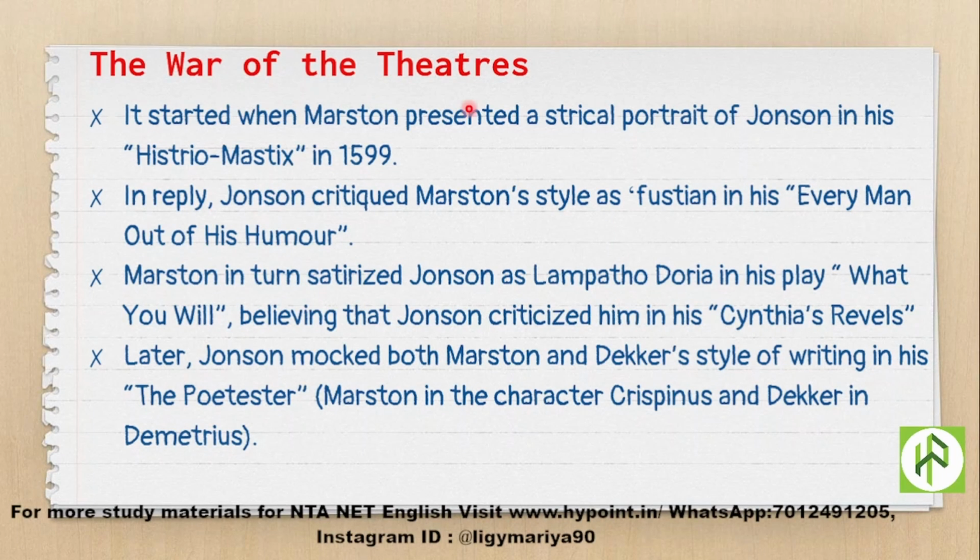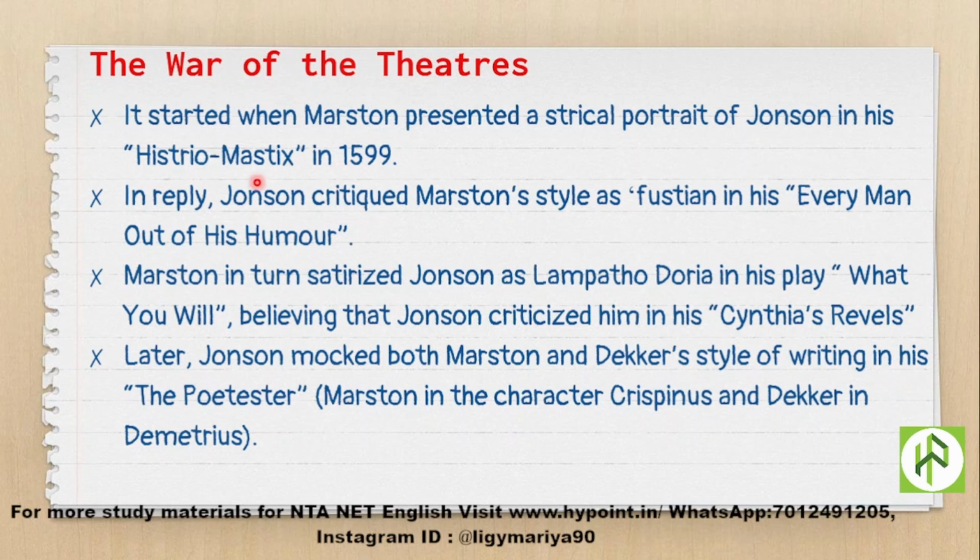The War of the Theatres started when Marston presented a satirical portrait of Jonson in his Histriomastix in 1599. Marston is another contemporary Jacobean playwright, and he presented a ridiculing portrait of Jonson in his work Histriomastix in 1599. So with that, the War of the Theatres began.